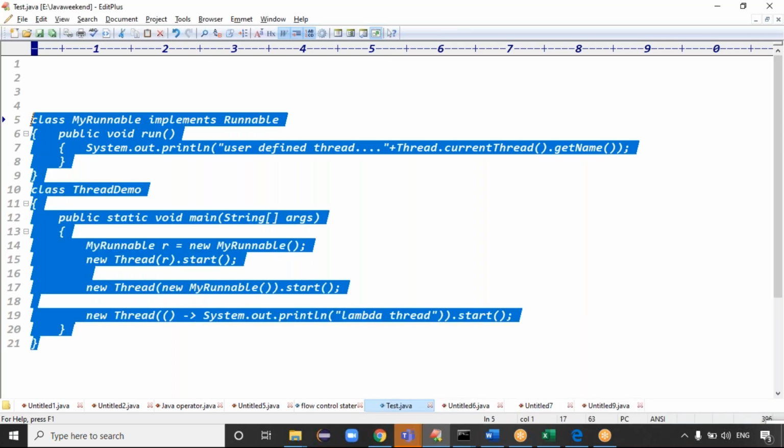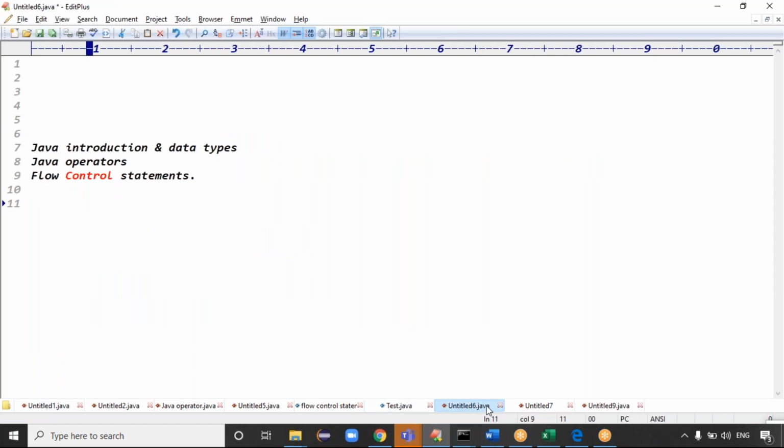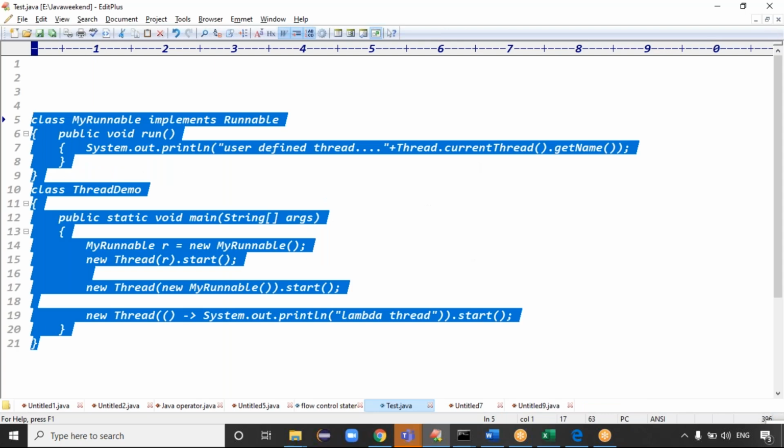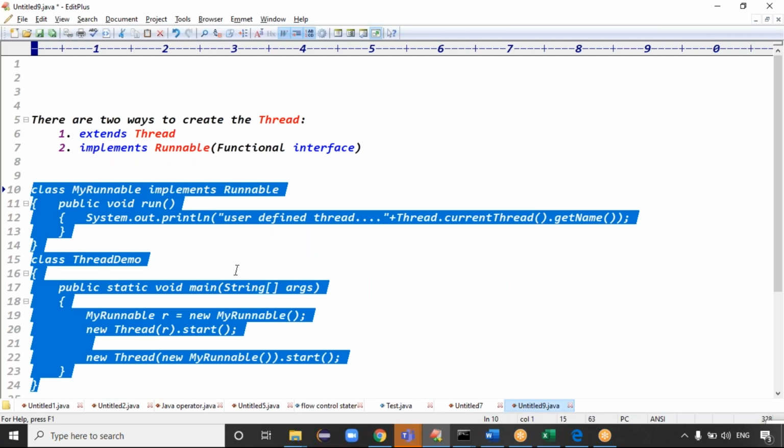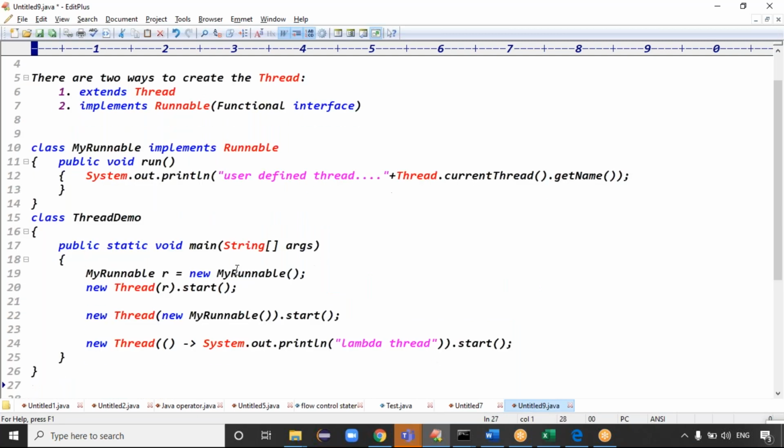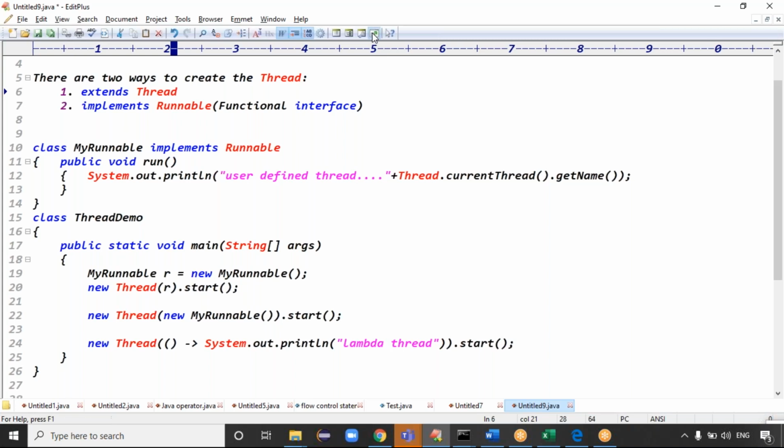It's fine, guys. I think the second approach of creating a thread is clearer. Our normal Java class becomes a thread class when we extend the Thread class, right? So the first approach is extending the Thread class, and the second approach is implementing the Runnable interface.